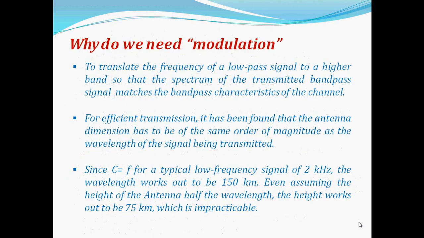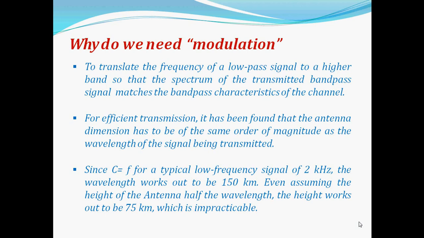The first thing that should be in our mind is why do we need the modulation? The need of modulation is to translate the frequency of a low pass signal to a higher band so that the spectrum of the transmitted band pass signal matches the band pass characteristics of the channel. For efficient transmission, it has been found that the antenna dimension has to be of the same order of magnitude as the wavelength of the signal being transmitted.